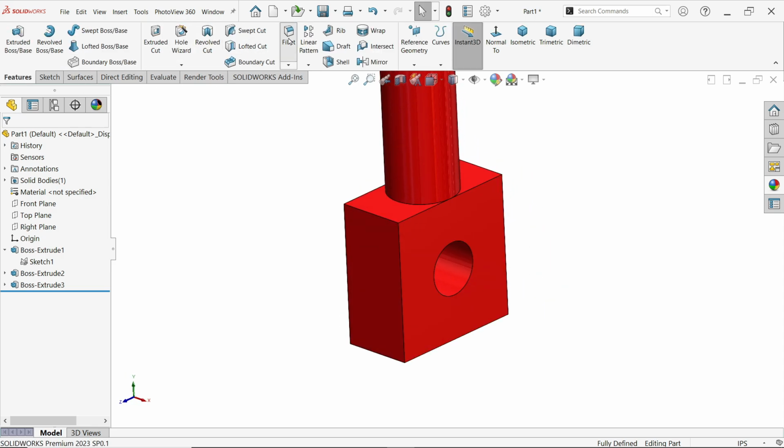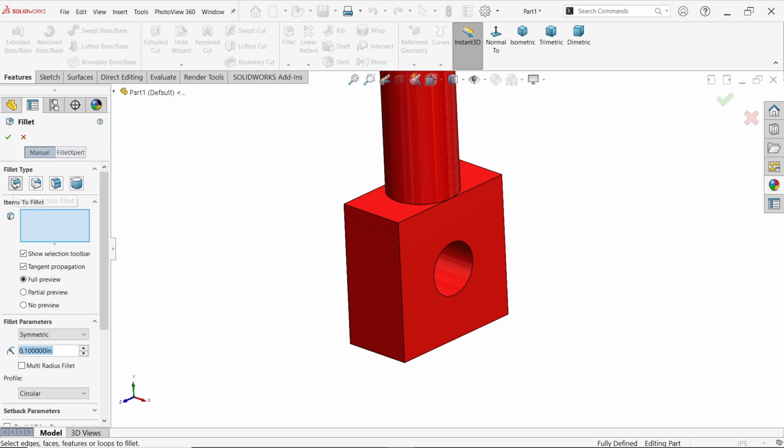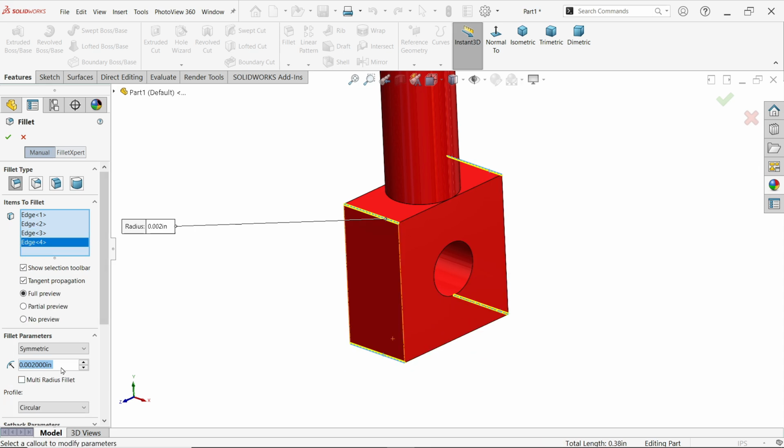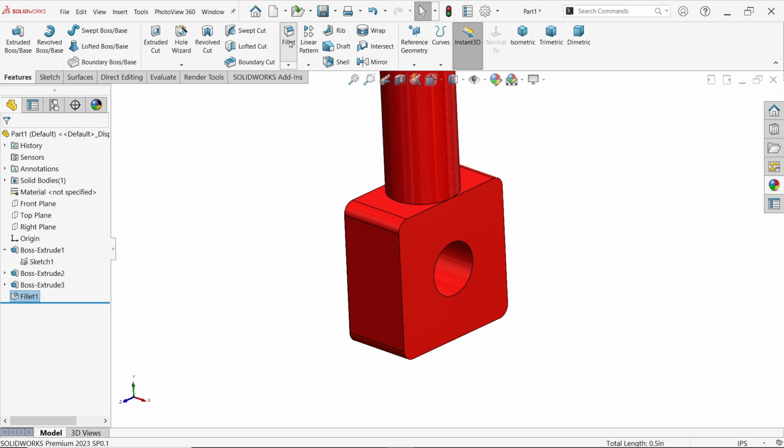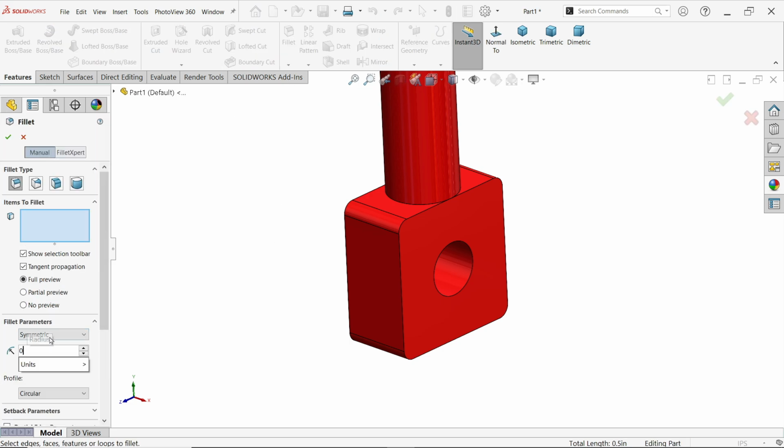Now activate fillet, constant size fillet type. Okay, before going to select fillet, just set fillet parameter symmetric, and here put the dimension 0.02 inch, and I am going to select these corners. This is 0.02, only single 0. Okay. Now again fillet. Now this time I am going to put 0.005 inch constant size fillet, and let me select the edge.